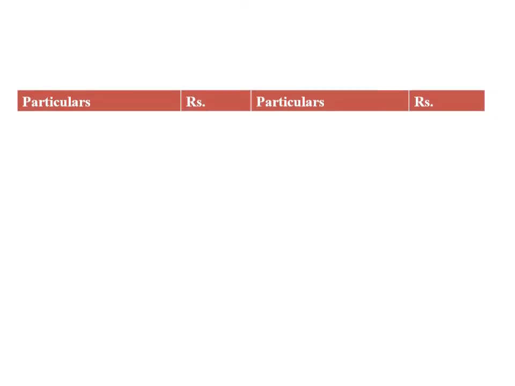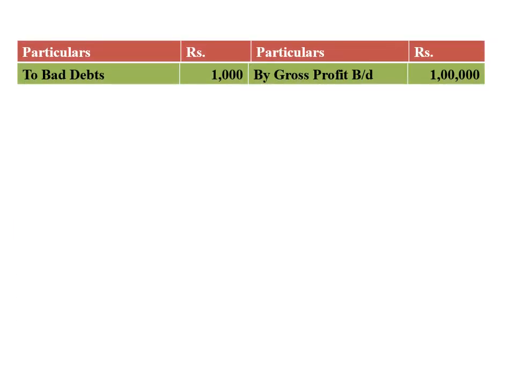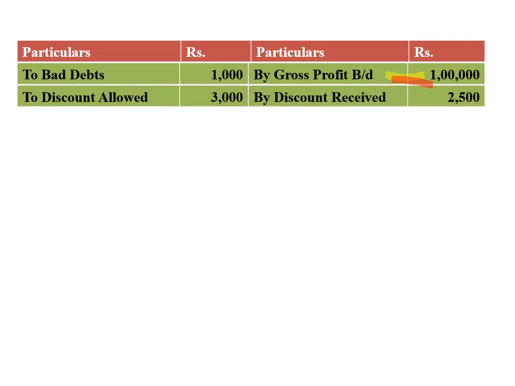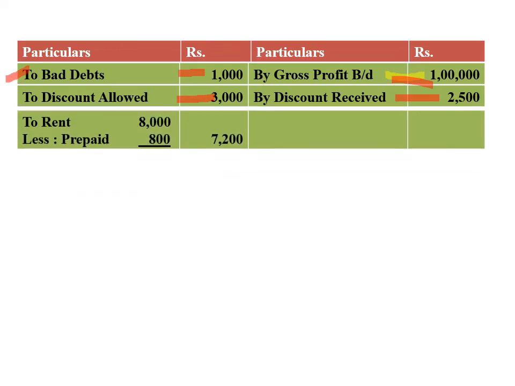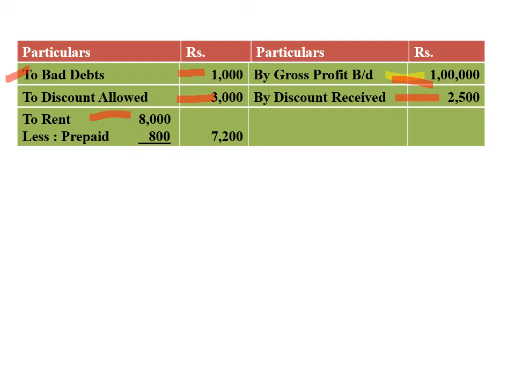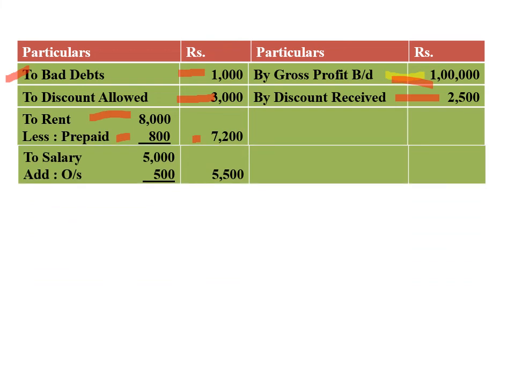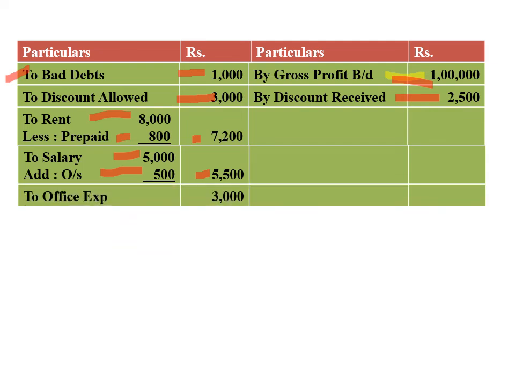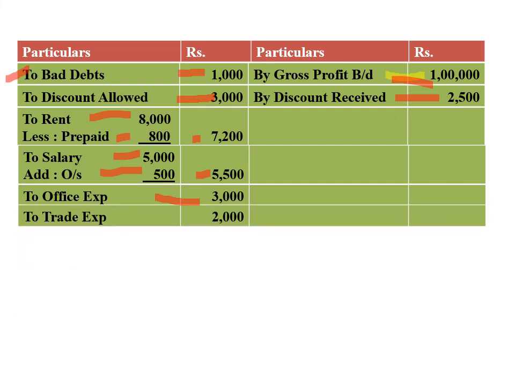So next, profit and loss account. First we have to transfer the gross profit, that is gross profit brought down 1 lakh. Then debit side, to bad debts 1000 rupees, to discount allowed 3000, credit side, by discount received 2500. Next, rent 8000 less prepaid rent adjustment, 7200 rent value. Then salary 5000, add outstanding salary 500, so net salary will be 5500. Next, office expenses 3000 rupees.